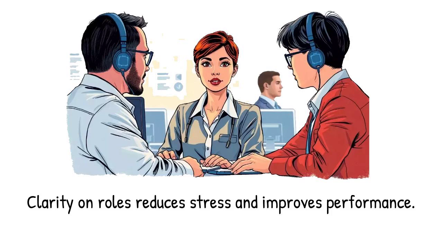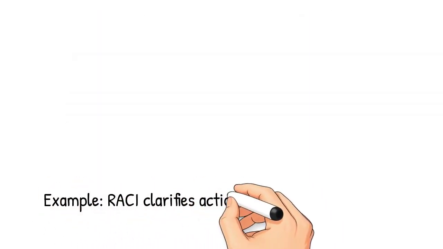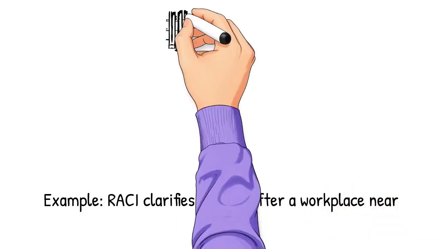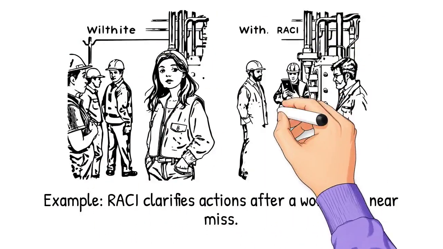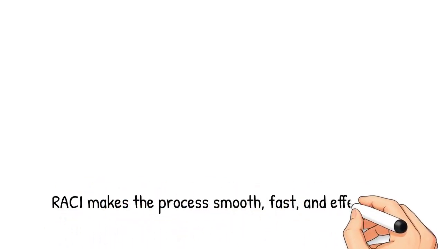Before we close, let's look at a simple example of cultural impact. Imagine a workplace where a near miss occurs. Without RACI, people may argue about who should report it, who should investigate it, and who should implement corrective actions. With RACI, the responsible person reports it, the accountable person leads the investigation, consulted experts provide input, and informed groups receive updates. The process becomes smooth, fast, and effective.